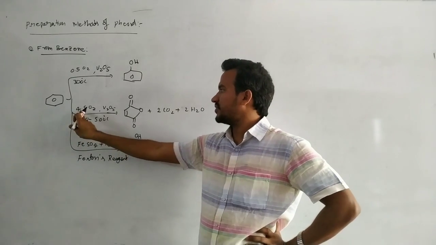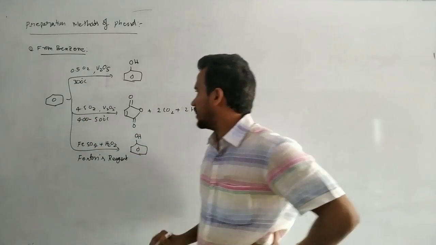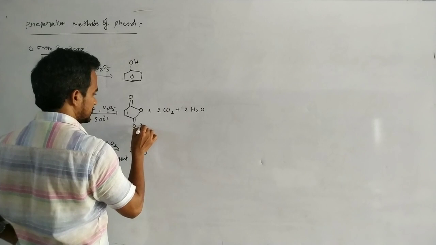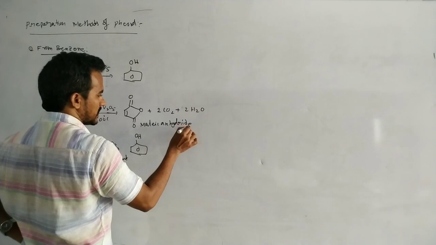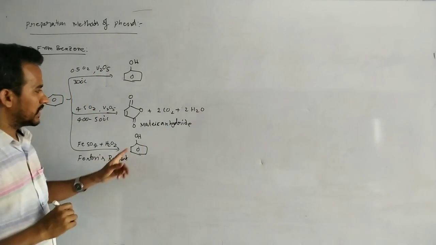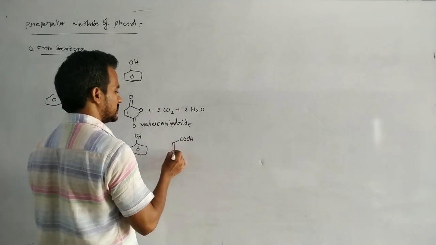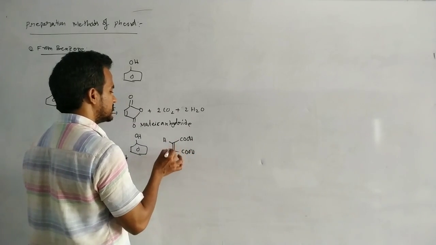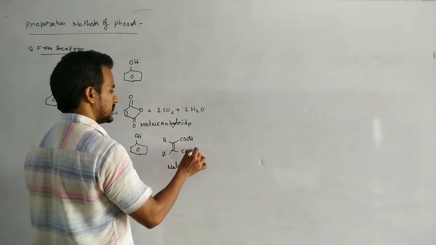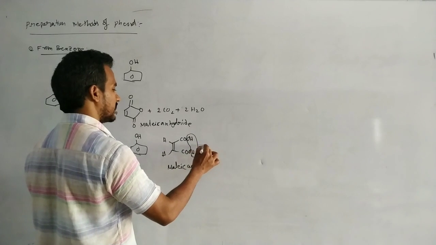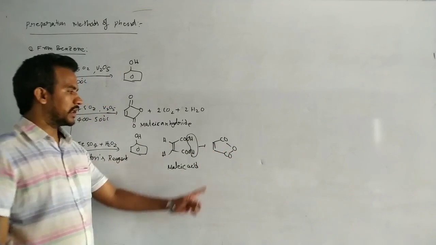And next, with 4.5 moles of O2, the same catalyst, and a higher temperature, that will give maleic anhydride. You know maleic acid: the cis isomer is maleic acid, and its anhydride is maleic anhydride.